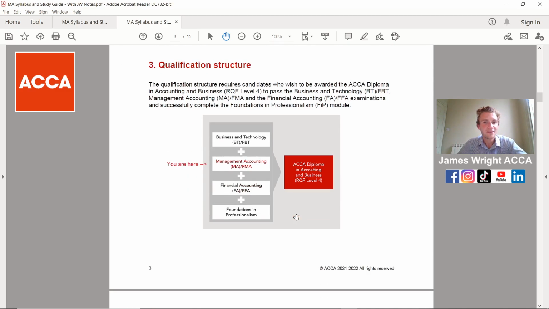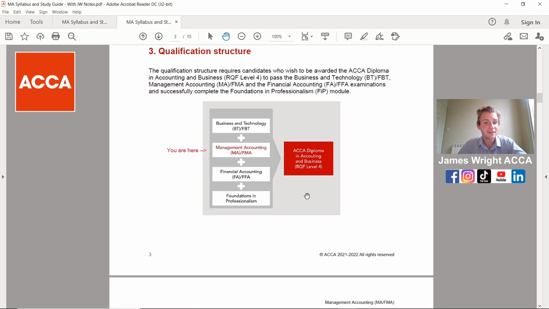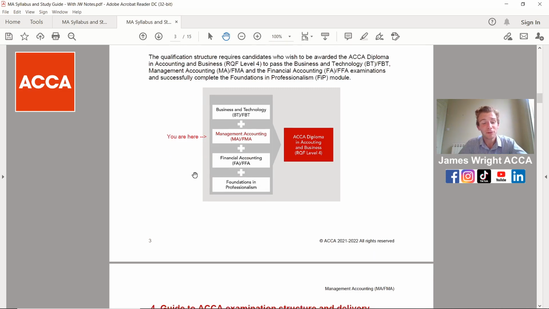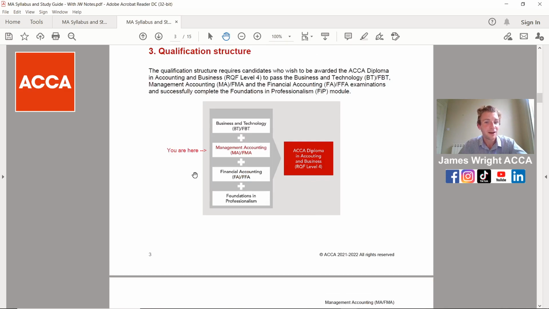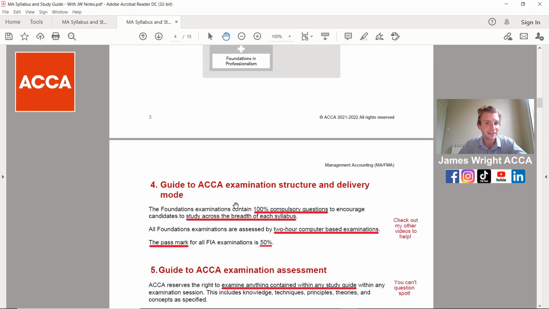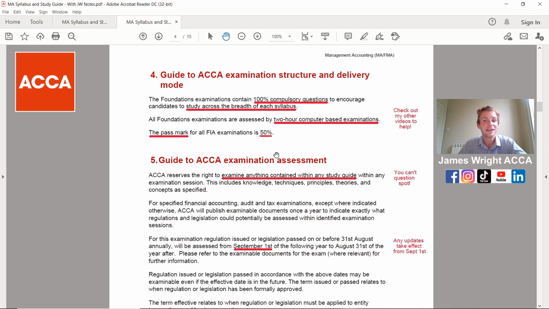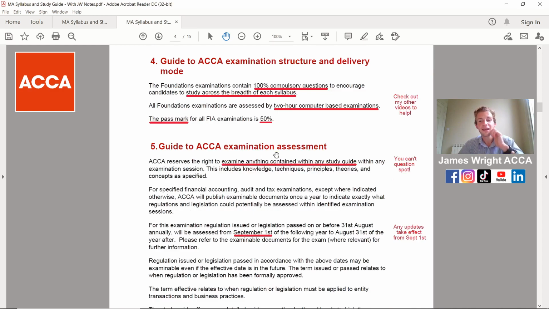But coming back to the overall structure, this is actually part of the ACCA diploma. So you are here doing your management accounting. It should be your second exam, I recommend anyway, with business and technology being the first. And I'll be honest, if you're new to accounting overall, you can get through business and technology, I think, okay, but when it gets onto management accounting, financial accounting, and the professionalism, you've really got to get your head down and really understand the context.